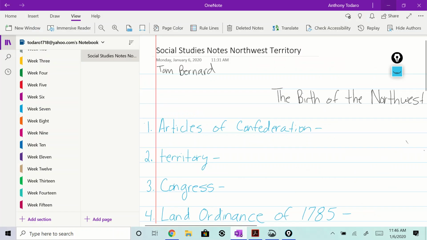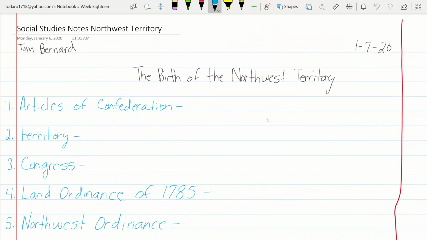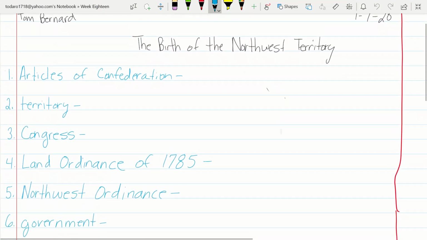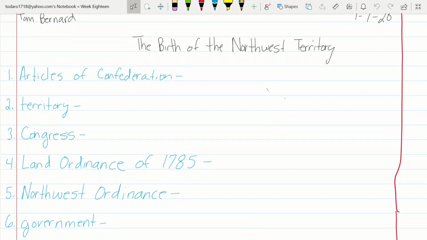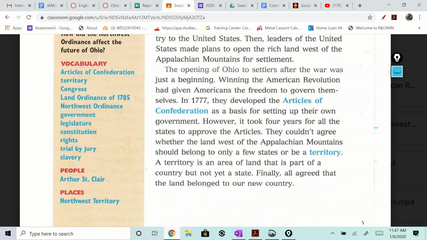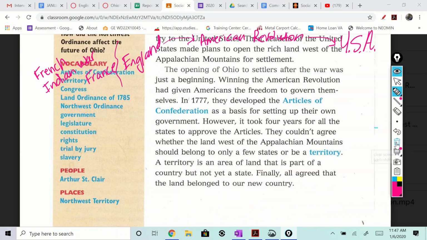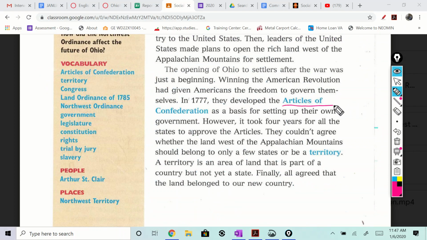But before I end the video, you have two things. You're going to set this page up right here: the birth of the Northwest Territory. I've already gone over this with you, but here's your page. We just talked about those two things: the Articles of Confederation, and what territory is. If you go back into your book, you see these two things, Articles of Confederation and territory. It tells you what territory is here, and it tells you what the Articles of Confederation are right here.